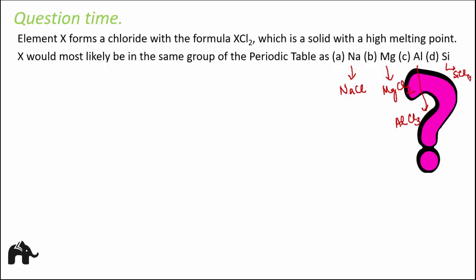Right? So now we say that X forms a chloride of the formula XCl2, which is very similar to that of MgCl2. Correct? So that means there are chances that X lies in the same group as magnesium, because all the elements which lie in the same group have similar chemical properties. Therefore, they form similar types of oxides, hydrides, chlorides, and so on. So therefore, the correct option would be magnesium.